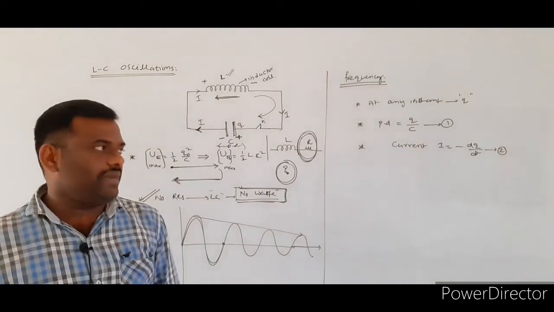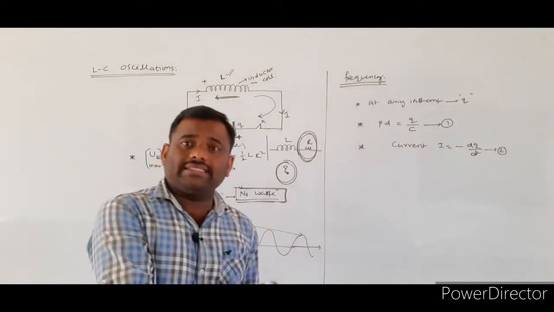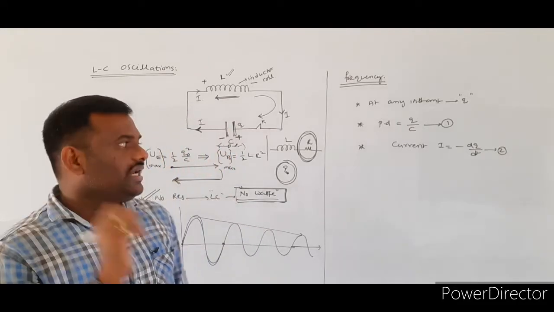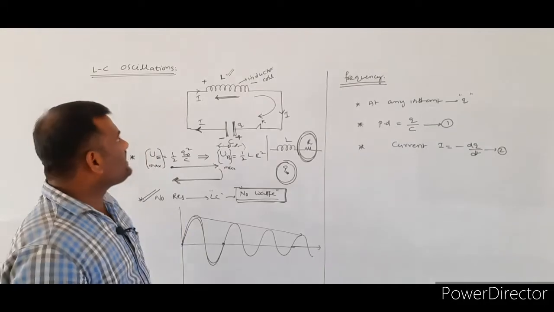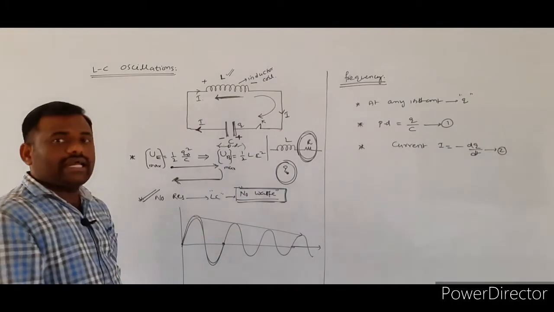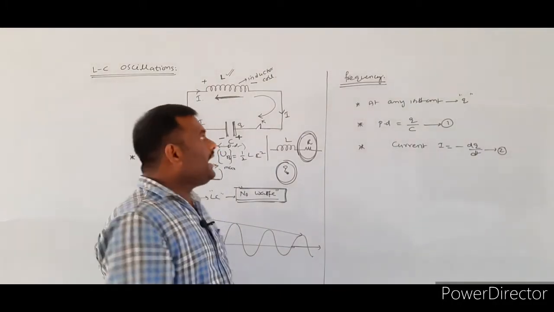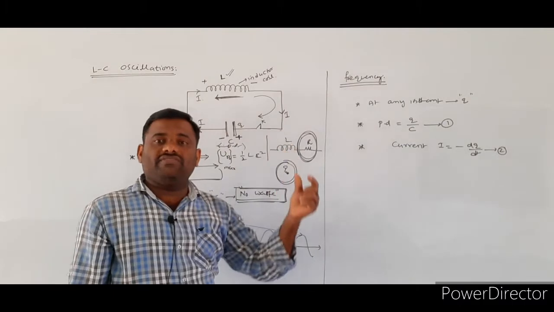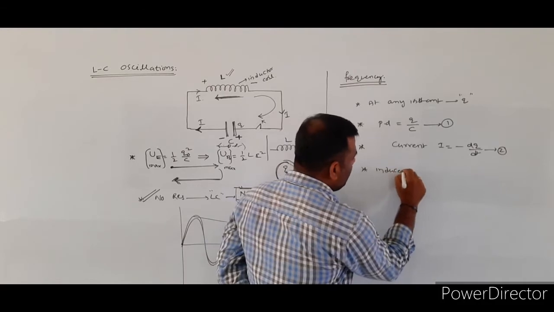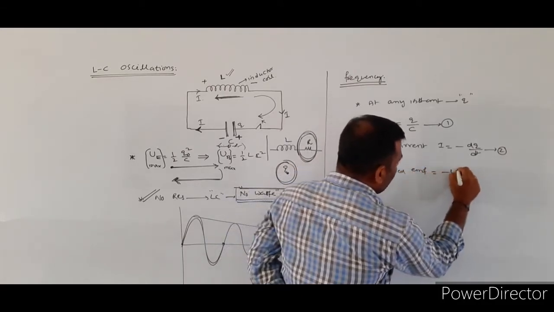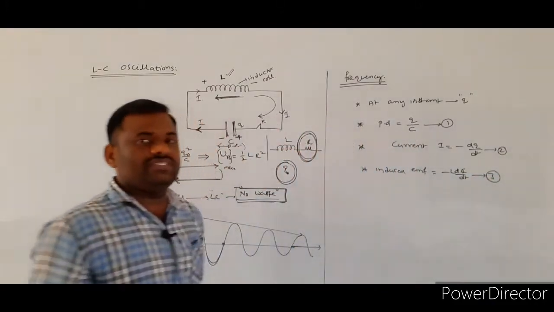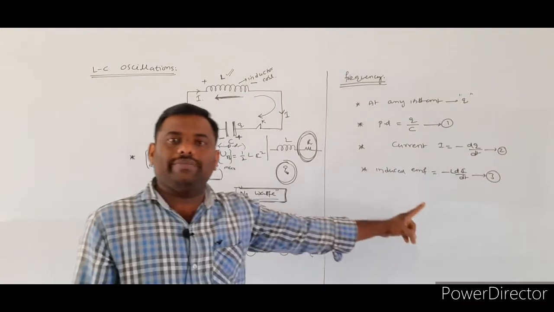Minus dq by dt. Why did we take the minus? I already told you, the current exists due to the decrease in the electrical charge. Once again, whenever the current is passing through the inductor coil, across the inductor some induced EMF will exist. So the induced EMF produced across the inductor coil is equal to minus L into di by dt.